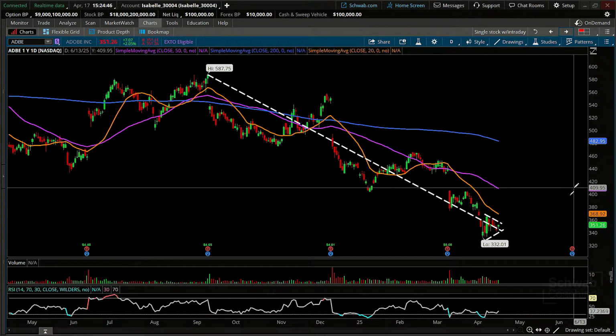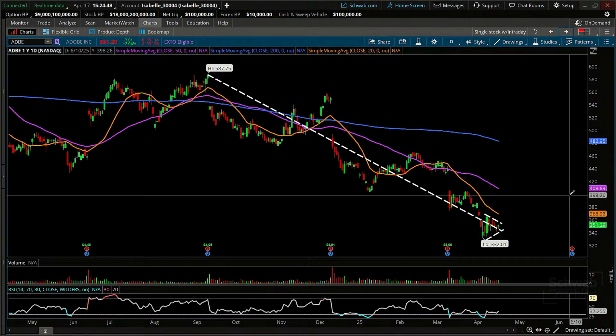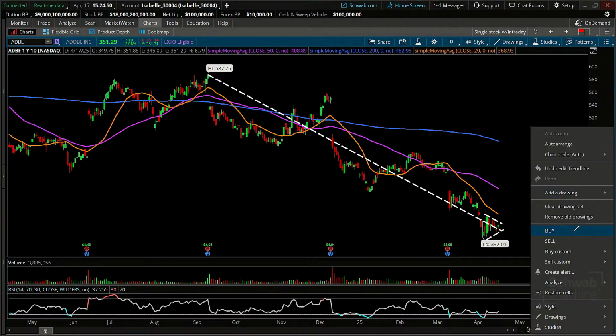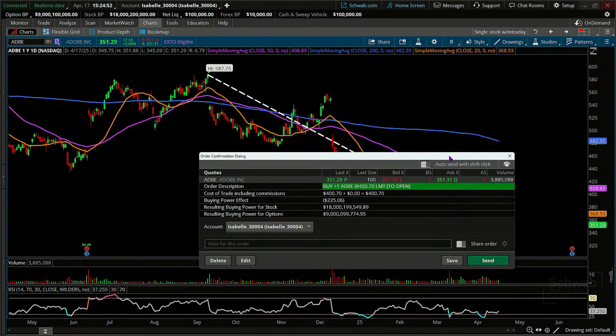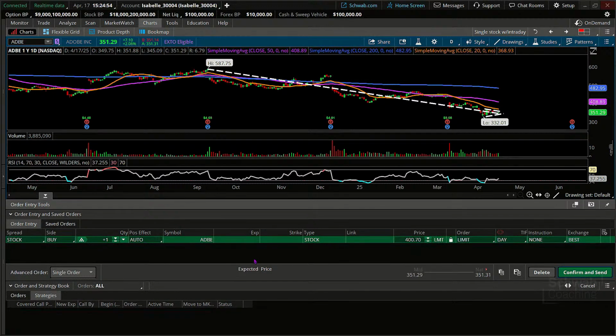So let's go ahead and step into both. I'm going to right click here and you'll notice that I'm just doing a standard buy because I don't want to incorporate any exit strategies here. We're allocating funds for the purpose of putting our dollars to work. And speaking of dollars, I'm going to make this really easy on myself, everybody. I'm just saying I want to buy $5,000 worth of this position, Adobe here.